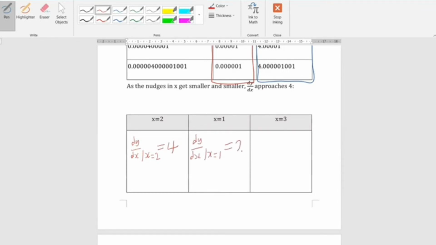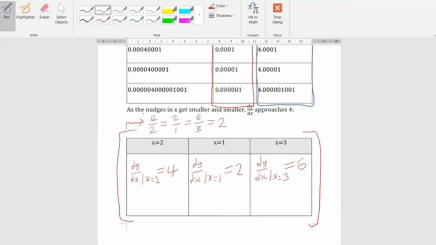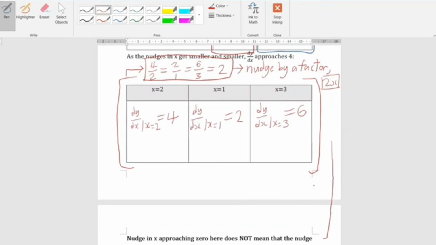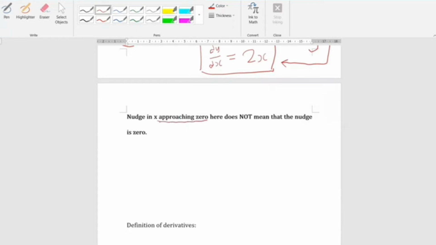We can see a pattern here. A tiny nudge in the value of x will correspond to a nudge by a factor of 2x in the y-axis. Or to put it more rigorously, dy over dx, or the rate of change of y over the rate of change of x, is equal to 2x. We get this through some pattern spotting.